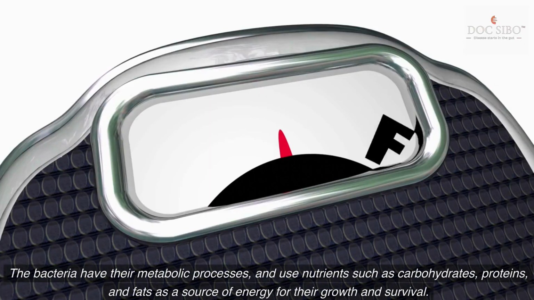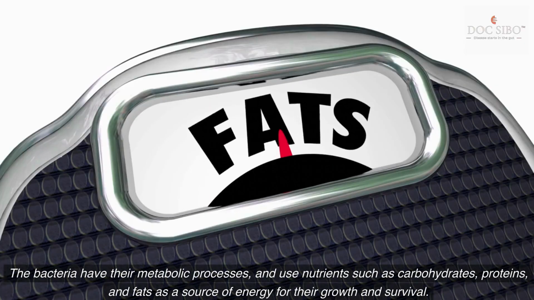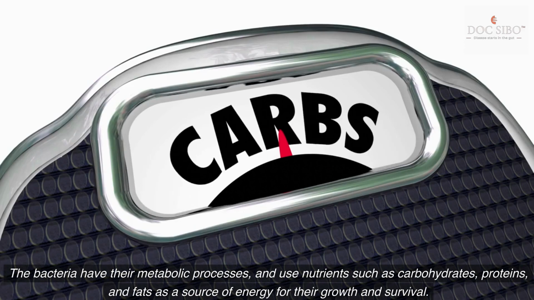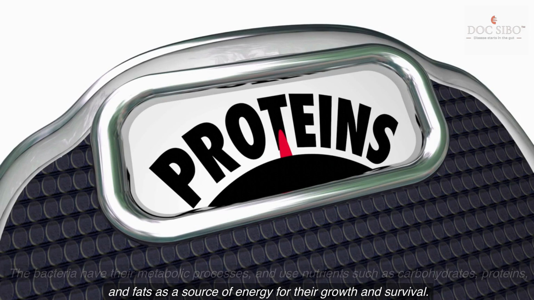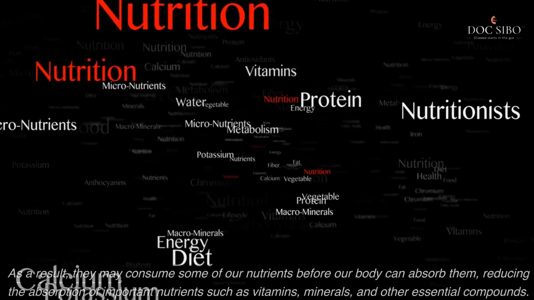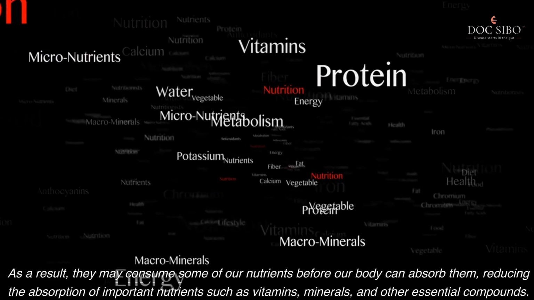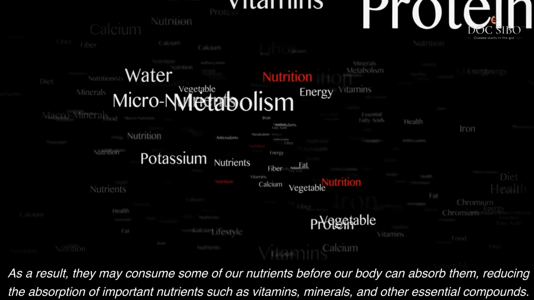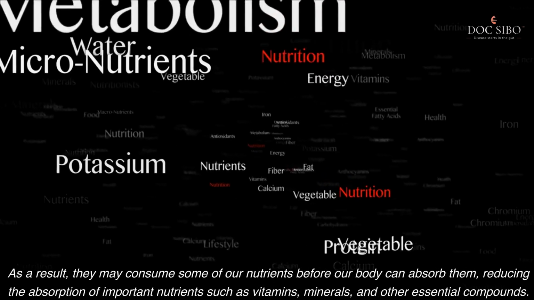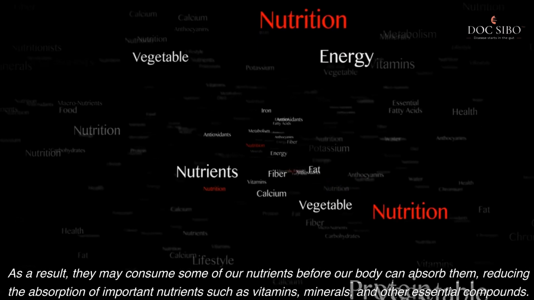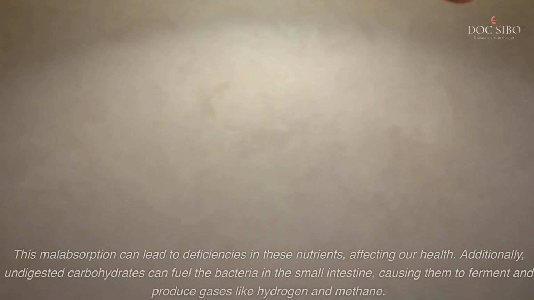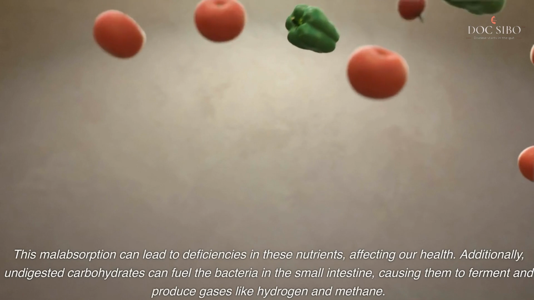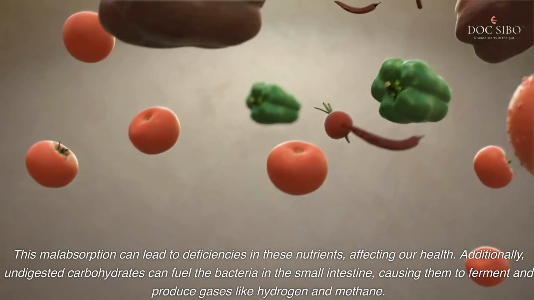The bacteria have their own metabolic processes, and use nutrients such as carbohydrates, proteins, and fats as a source of energy for their growth and survival. As a result, they may consume some of our nutrients before our body can absorb them, reducing the absorption of important nutrients such as vitamins, minerals, and other essential compounds. This malabsorption can lead to deficiencies in these nutrients, affecting our health.